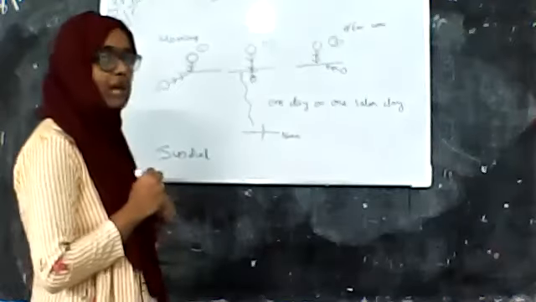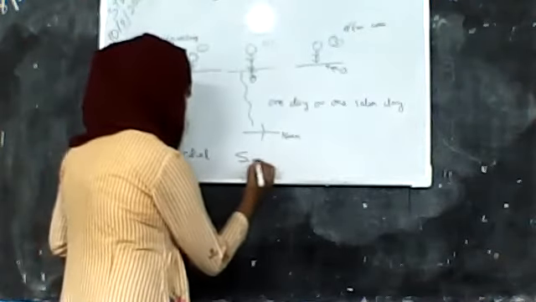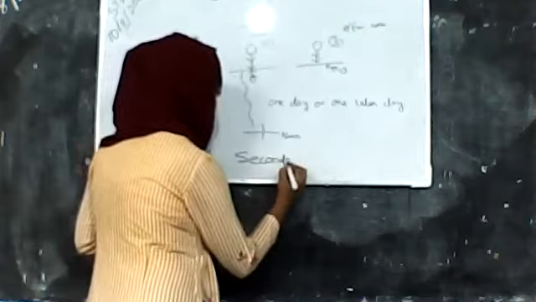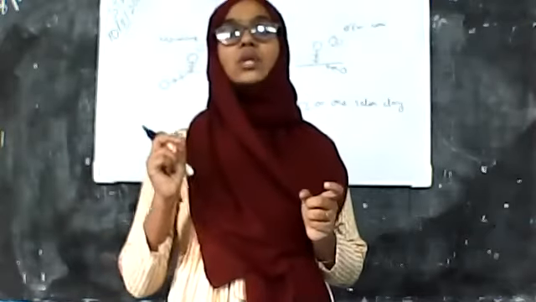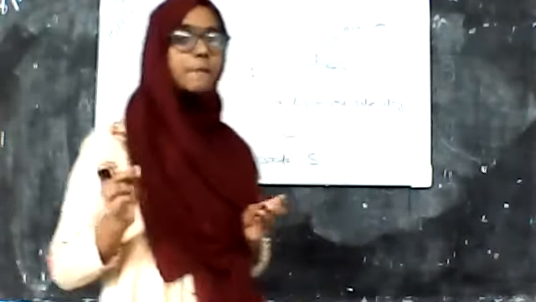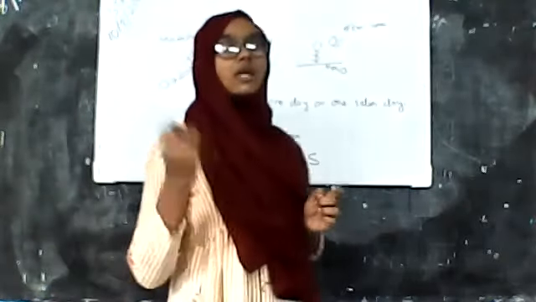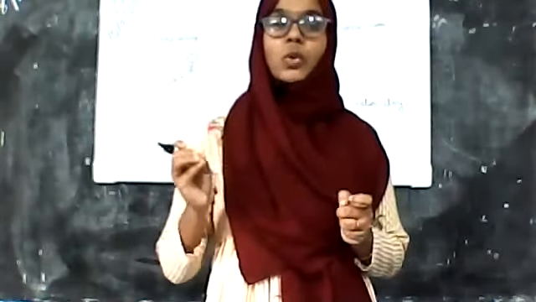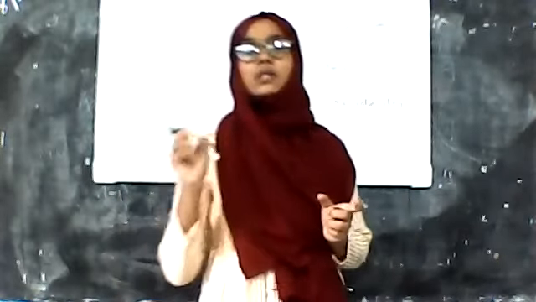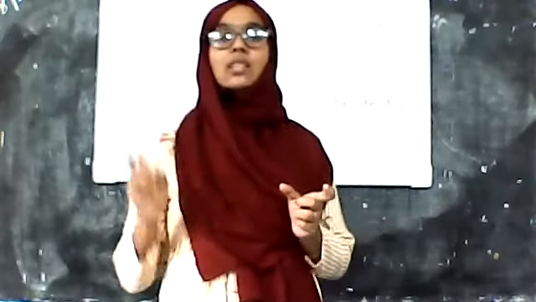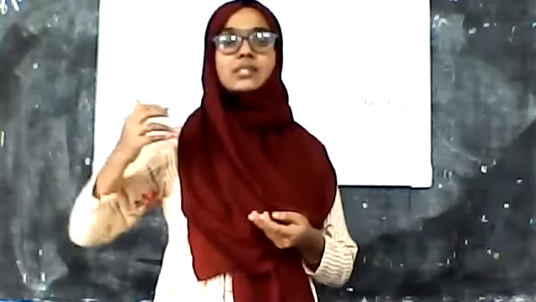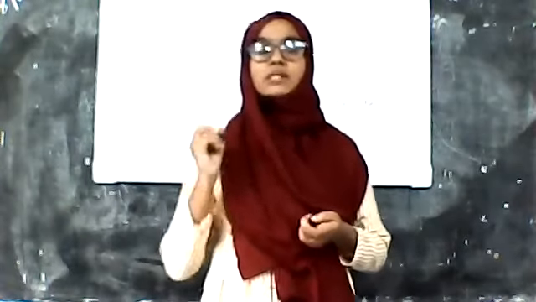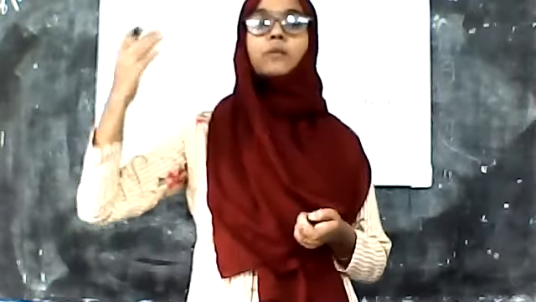And what is the basic unit of time? The basic unit of time is the second, and it is denoted by the letter S. After all, they arrived at the basic unit of time, that is, the second. So the basic unit of one day's time is the second. Based on seconds we have some more measurements.